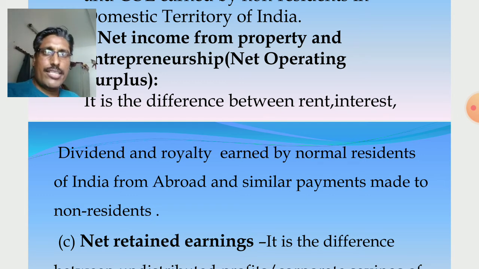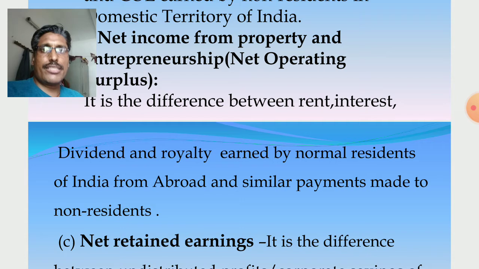Similarly, in case of royalty, I already discussed the definition in my previous video. It is payment made to the government for using subsoil assets, for using mining products like bauxite, iron, coal. Clear? Similarly, foreign MNCs producing goods in India make an agreement with the government for using natural resources.